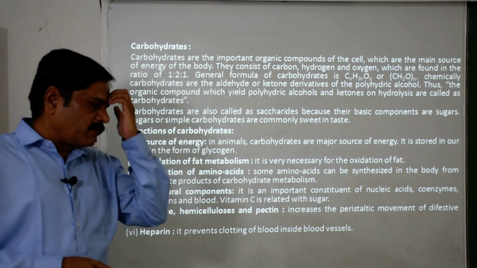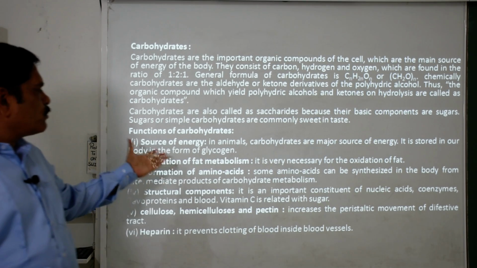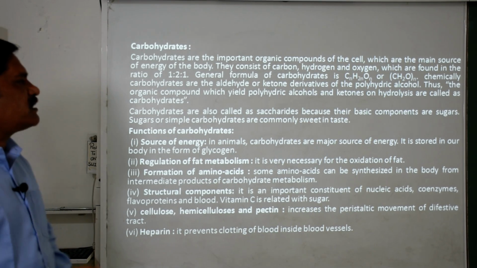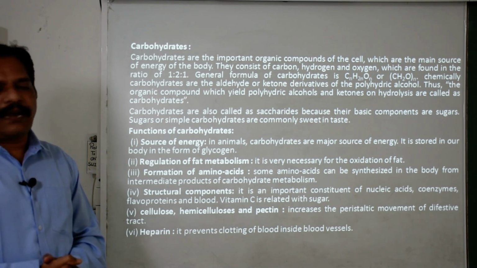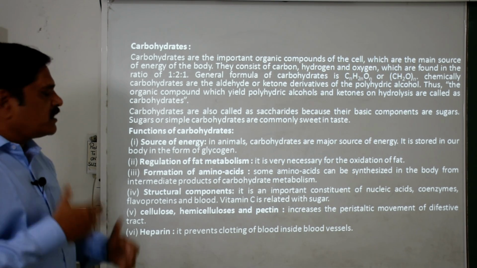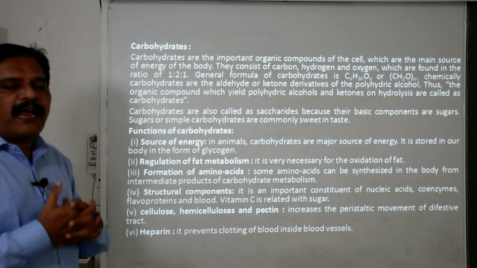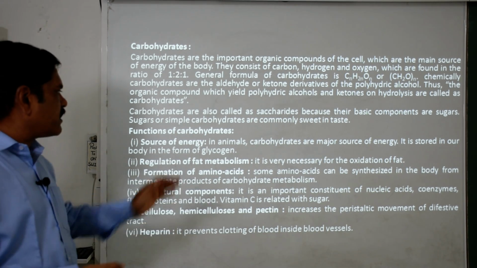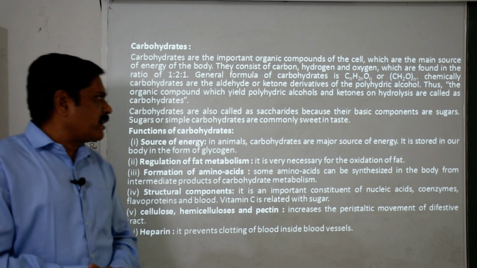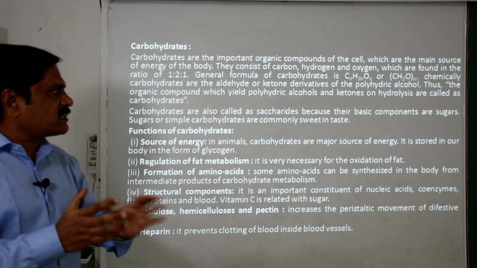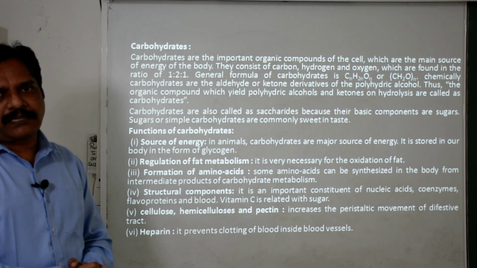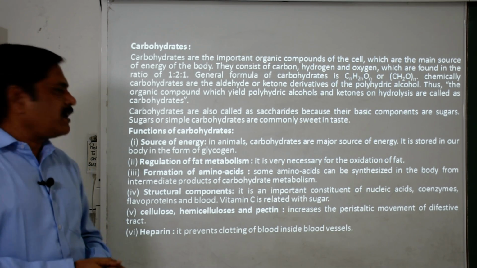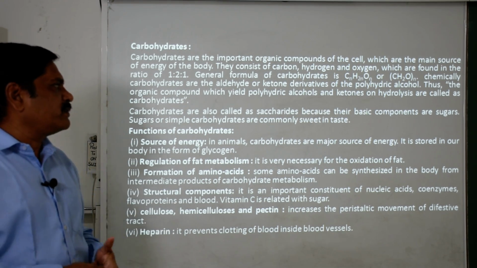So here we are talking about the functions of carbohydrate. First of all, as a source of energy. As I told you, glucose is considered the respiratory substrate of the cell, so naturally it is responsible for the production of energy. Even as a temporary storage, carbohydrate is present in the form of glycogen. Then the regulation of fat metabolism. It is necessary for the oxidation of fats. Fats will convert into fatty acids, so this will further provide energy. Then the formation of the amino acids, clear?